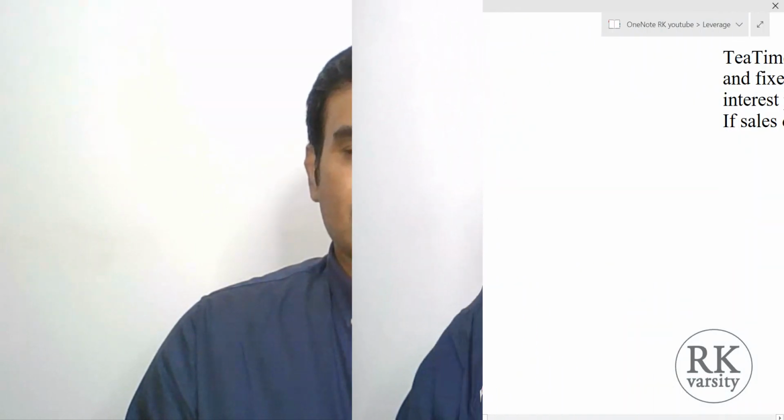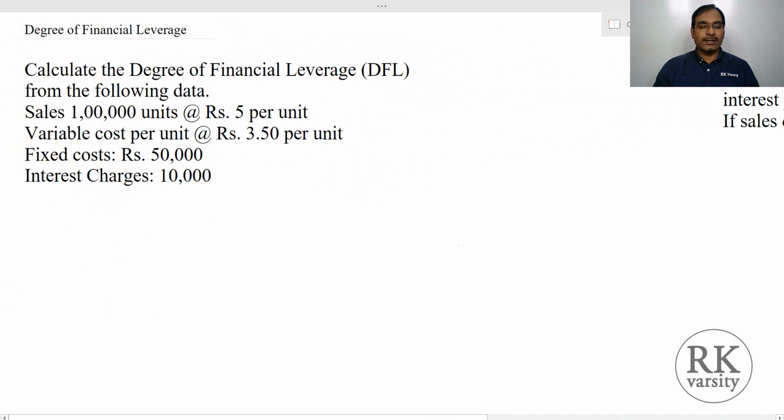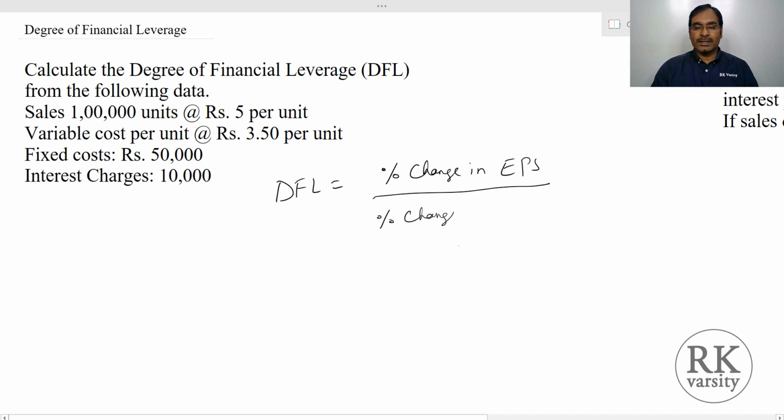Now I'll show you how to calculate the financial leverage and interpret the result. The formula to calculate degree of financial leverage equals percentage change in EPS upon percentage change in EBIT, or alternatively you can calculate degree of financial leverage as EBIT upon EBT.